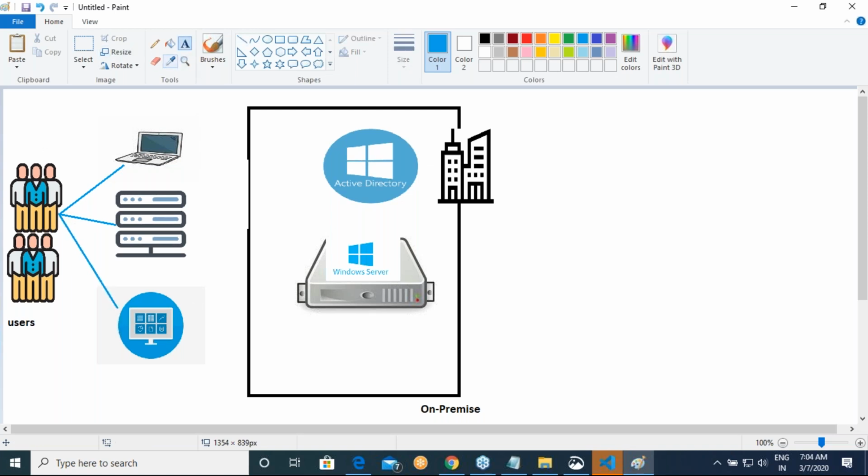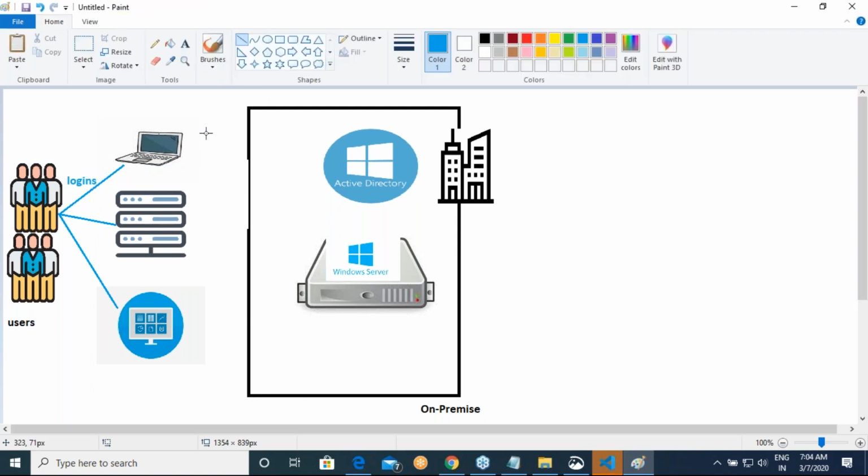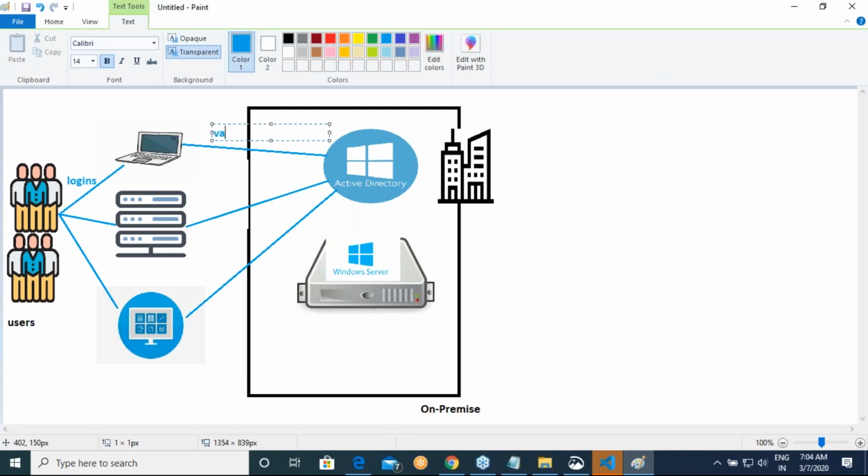The user provides logins here, or gives credentials somehow in a secure channel, and those get validated with Active Directory. The user logs in and the validations happen here.